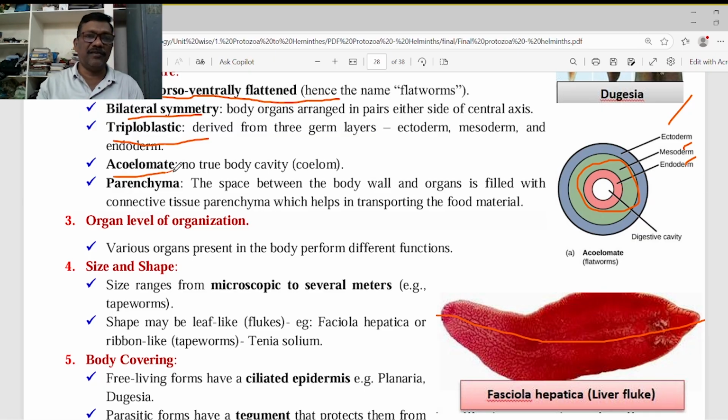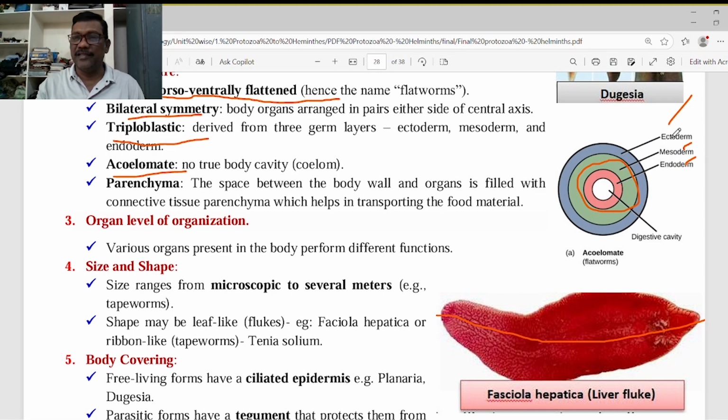These are called the acoelomates. What are acoelomates? Because there is no coelom in their body. I told you already, the body looks like a flat, leaf-like or paper-like body. That means there is no particular coelom inside the body. There is no body cavity. Why is there no body cavity?